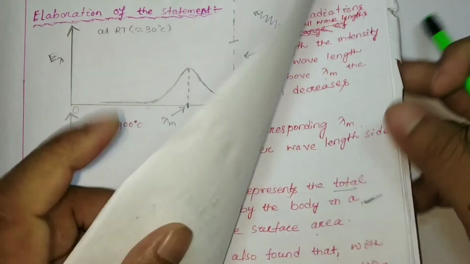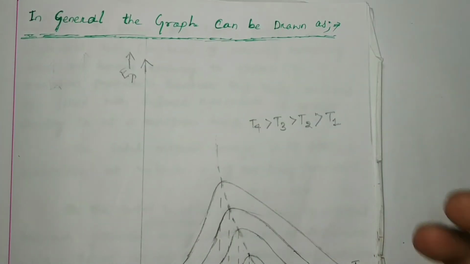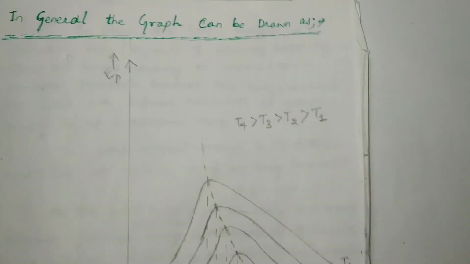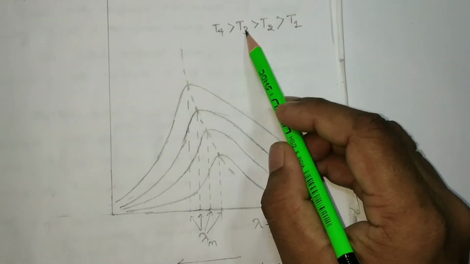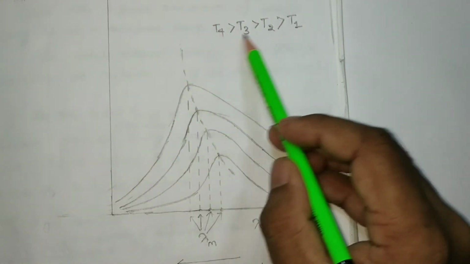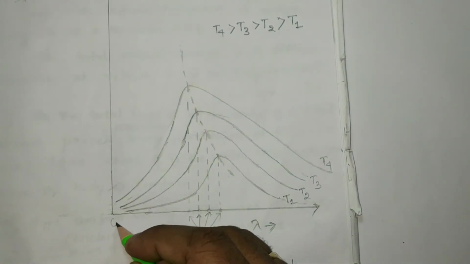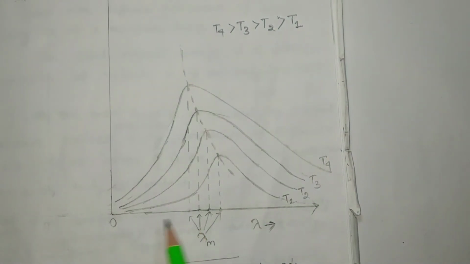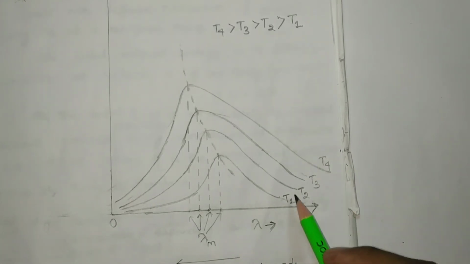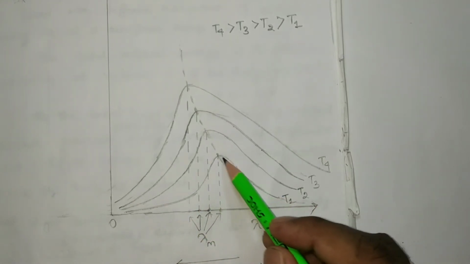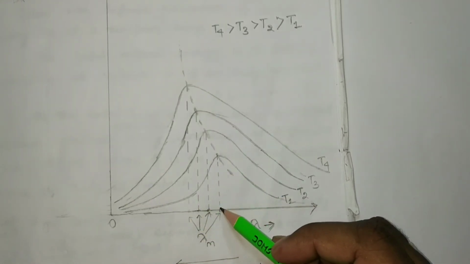So in general, if we consider a black body or any body, and its radiation at different temperatures T1, T2, T3, T4, which increase in this way, it will look like this. This is your 0, lambda value 0. In this direction the lambda value increases from 0 to infinity. For temperature T1, this is your total energy distribution. At a particular wavelength it is maximum.